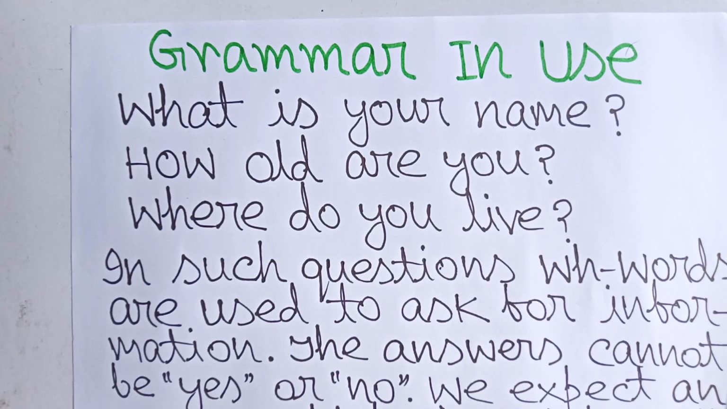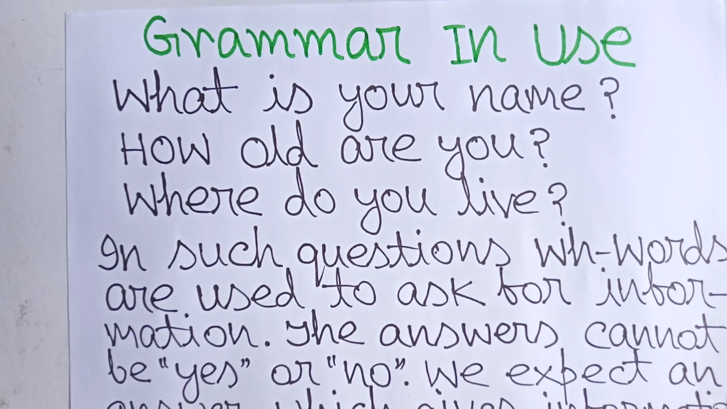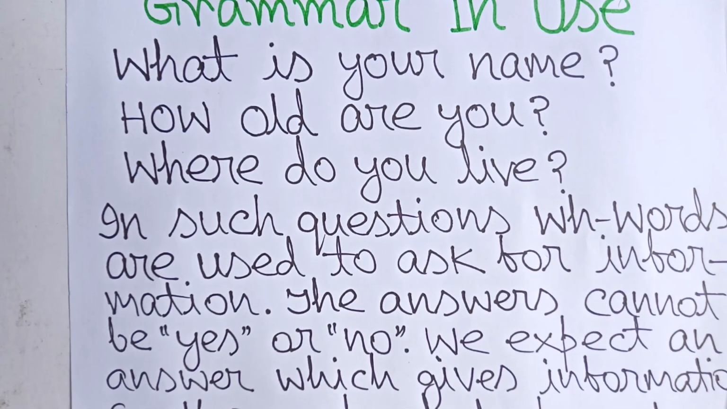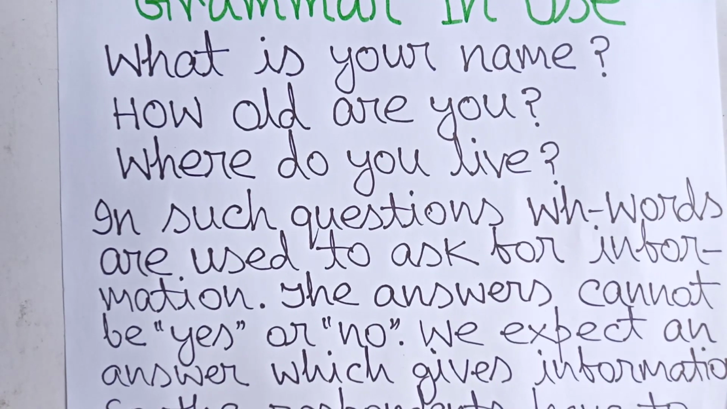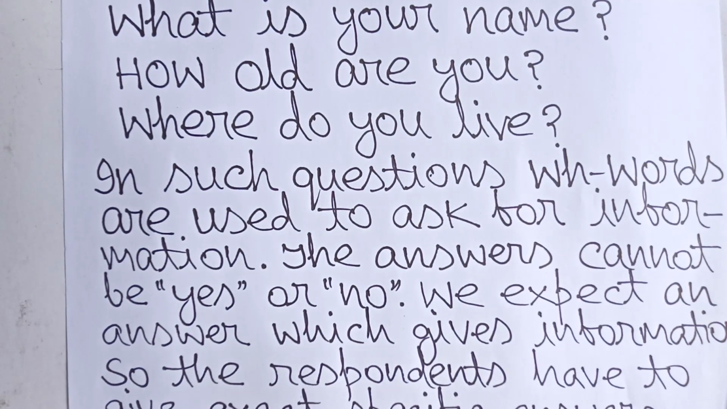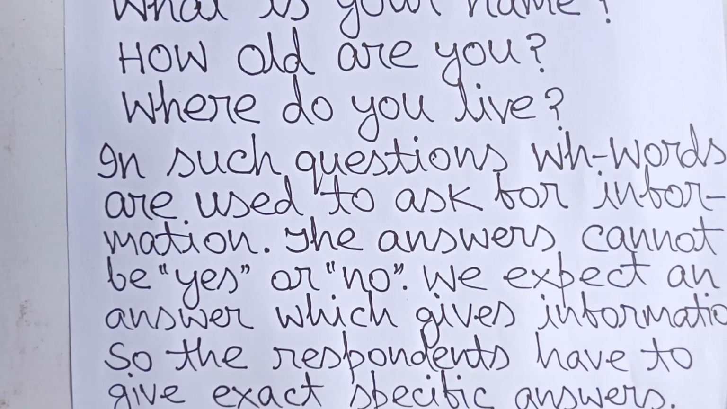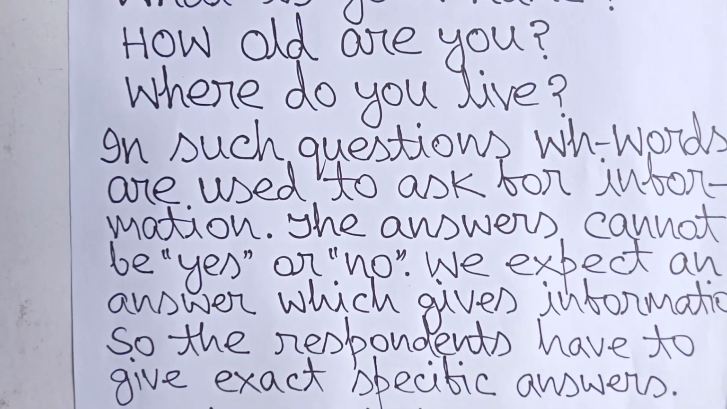Grammar in use. What is your name? How old are you? Where do you live? In such questions, WH words are used to ask for information. The answers cannot be yes or no. We expect an answer which gives information.